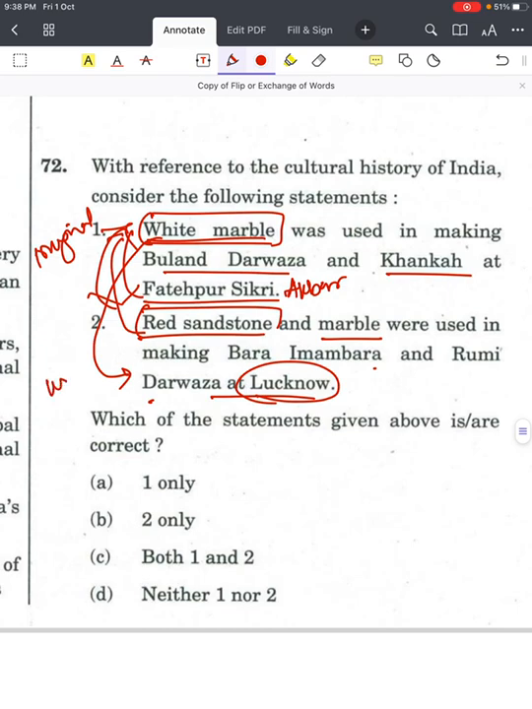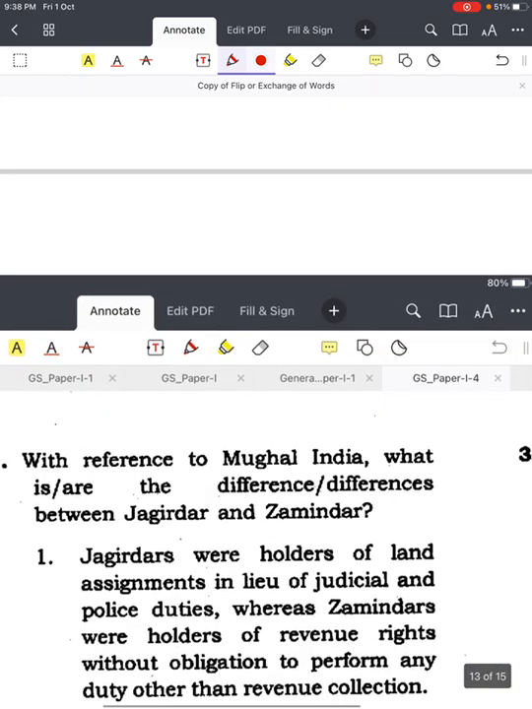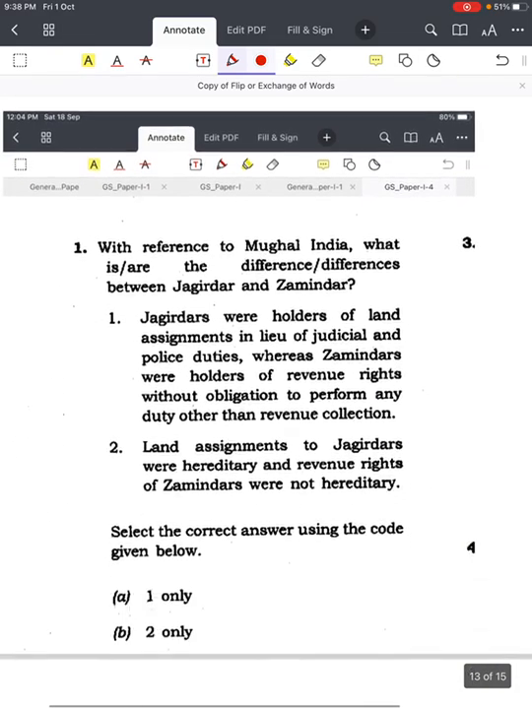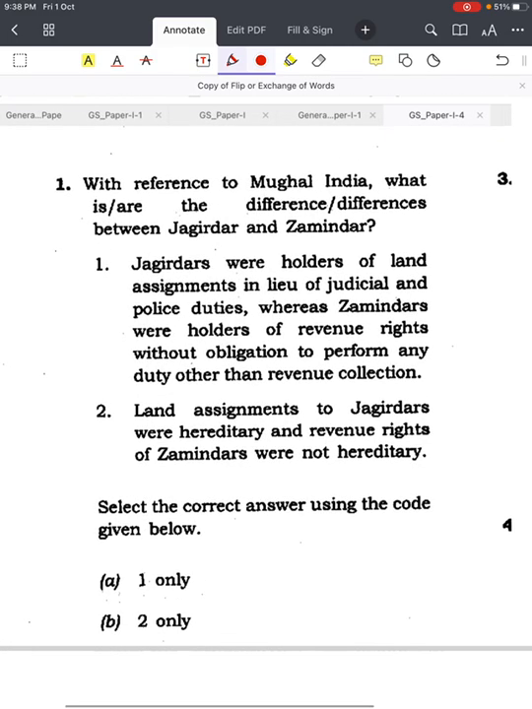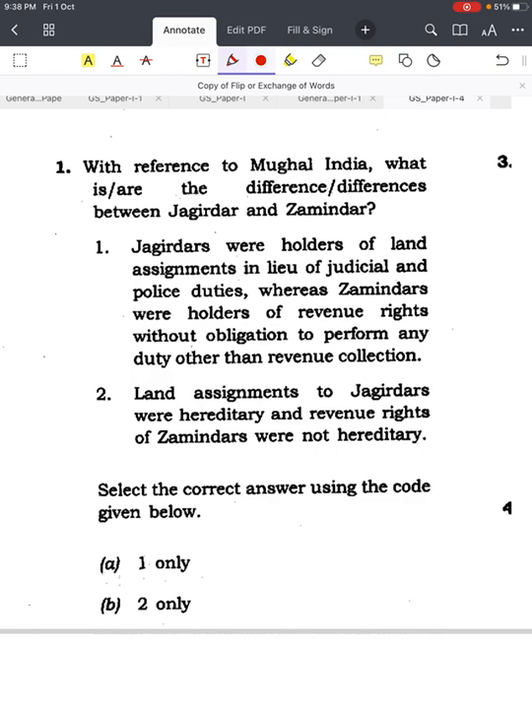Here again, UPSC have just flipped the keywords. That's why both the statements are wrong. Answer is D. We'll move on to the next question from 2019. Again, a very difficult and very controversial question. There were so many different answer keys, right?